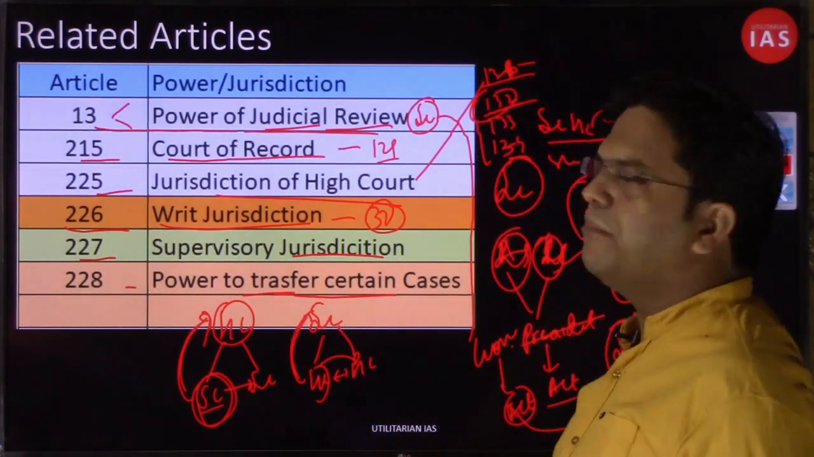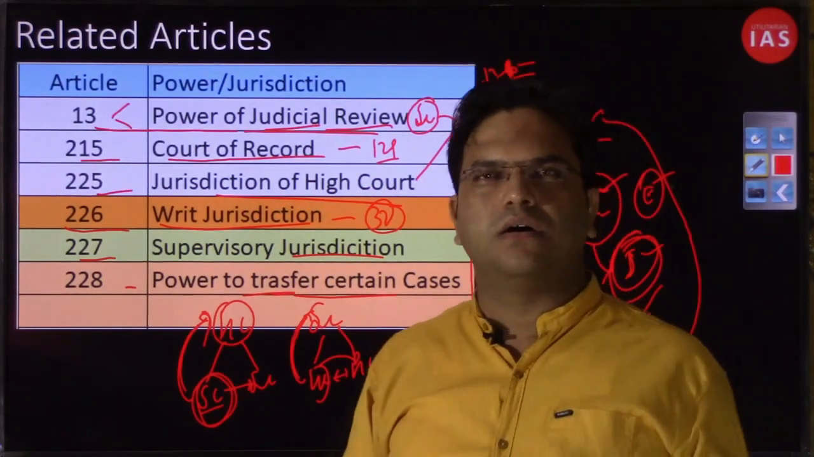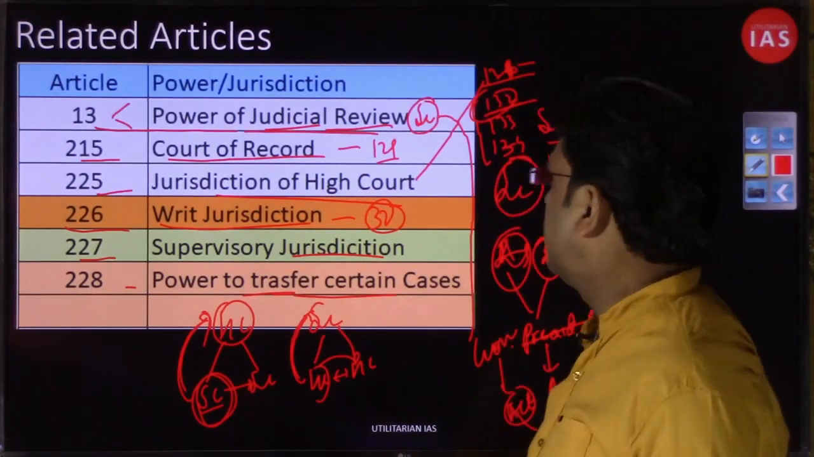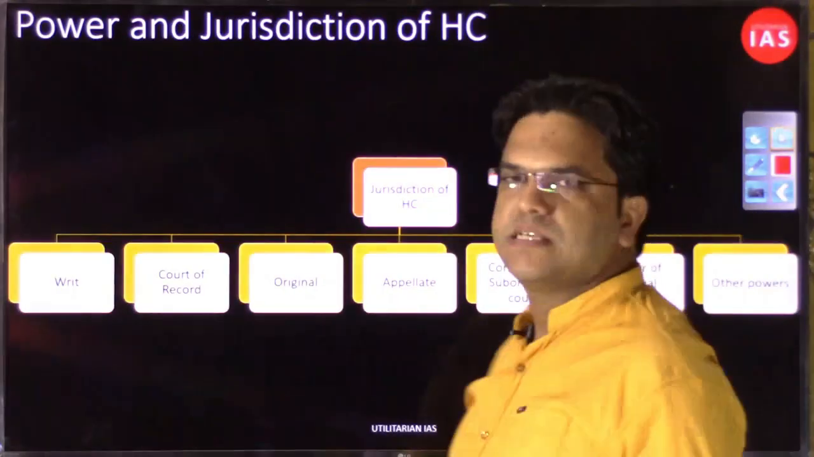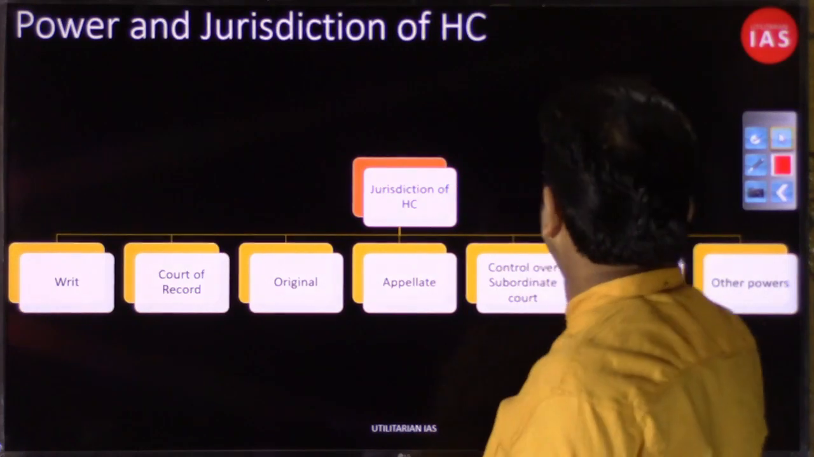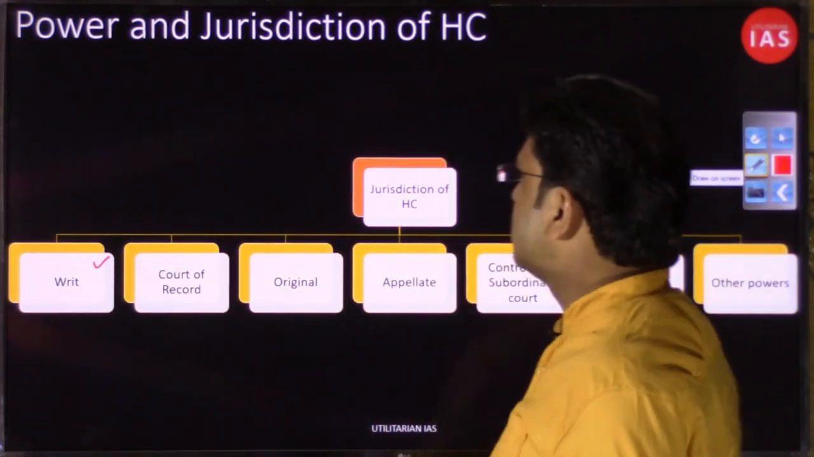So I hope with the comparison of the articles of the High Court to the corresponding articles of the Supreme Court you will have clarity. So now we are moving to the next slide to start discussing the powers and jurisdiction of the High Court. Let us start with the writ jurisdiction, that is Article 226 of the High Court.